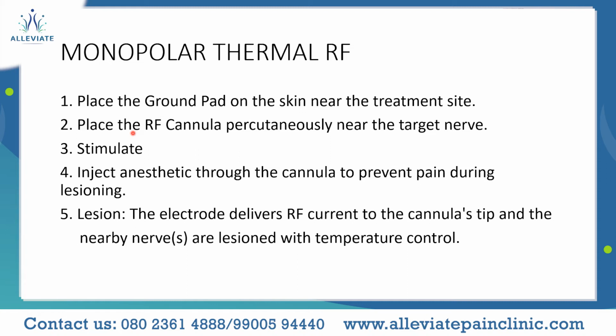Low voltage, high frequency stimulation, and then you see whether a similar pain pattern, or paresthesia at times, is appreciated in and around the area involved. Normally for proper adequate lesioning, they say the tip should be within at least 3 mm proximity of the nerve. That is achieved at 0.6 volts.